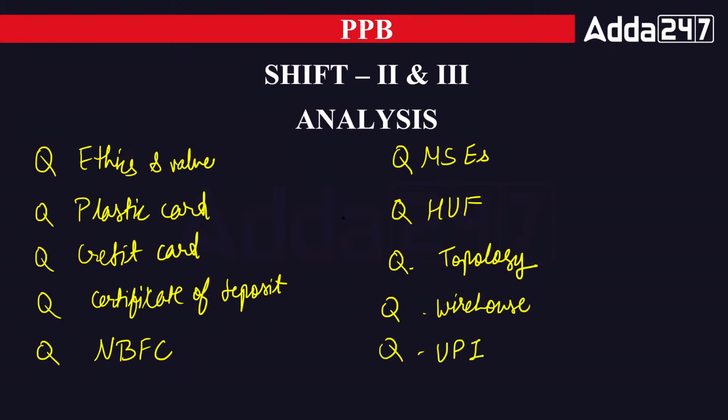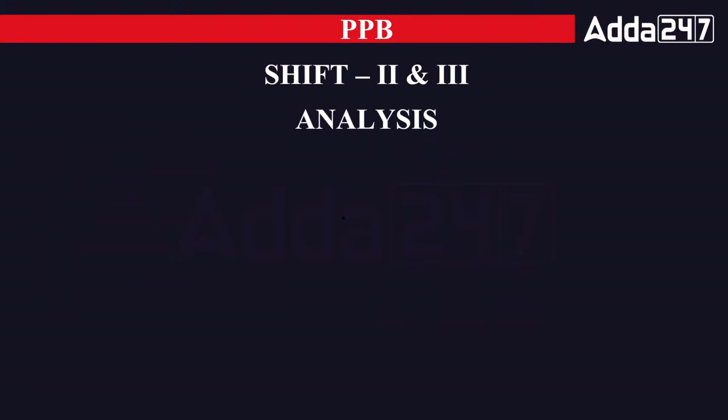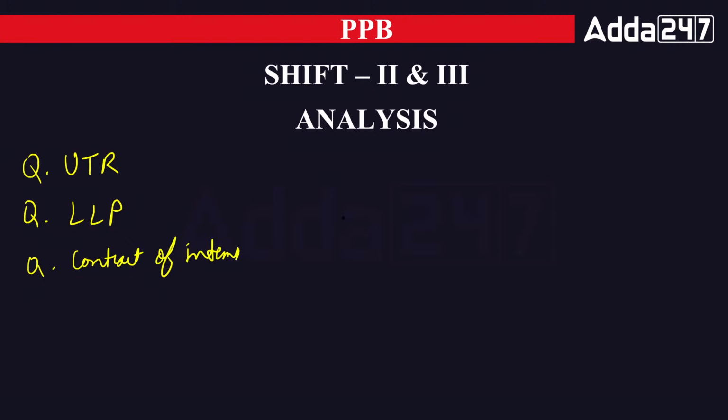In the morning, they asked the UPI cycle, and in the evening also one question was from the UPI. Again, the question on the UTR, unique transaction reference, was asked in the morning for the RTGS. Now, limited liability partnership, one question was seen. Apart from that, contract of indemnity was asked. The question on Pradhan Mantri Fasal Bima Yojana was there in the morning also, and is asked again.